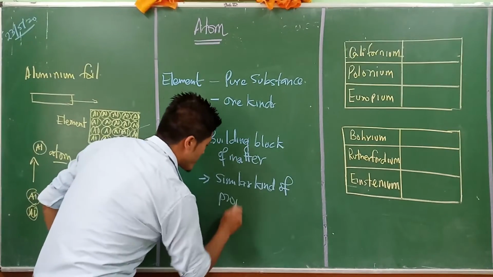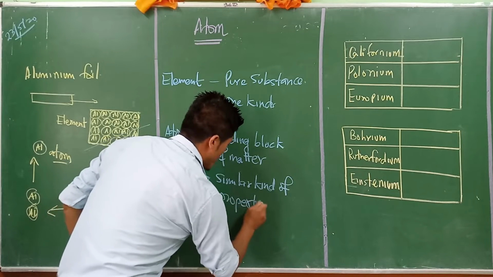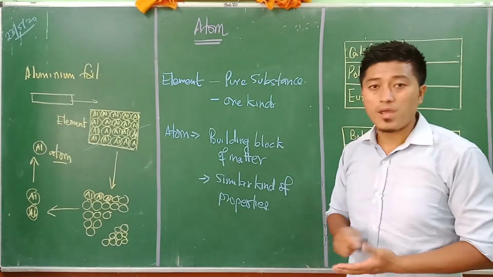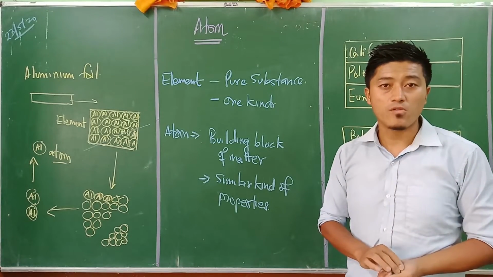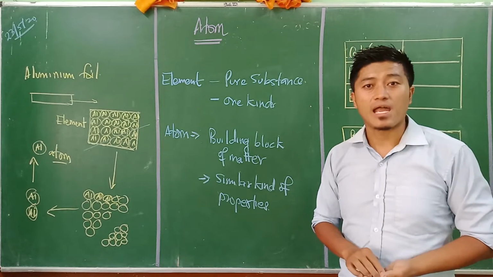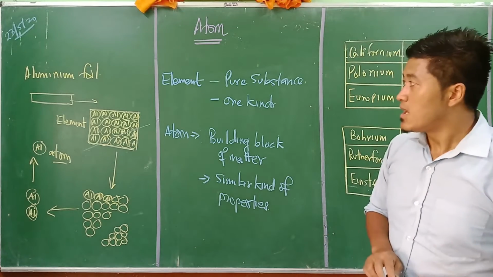Is that clear? Now, till date, how many elements are present in the world? That is 118 elements in the world.